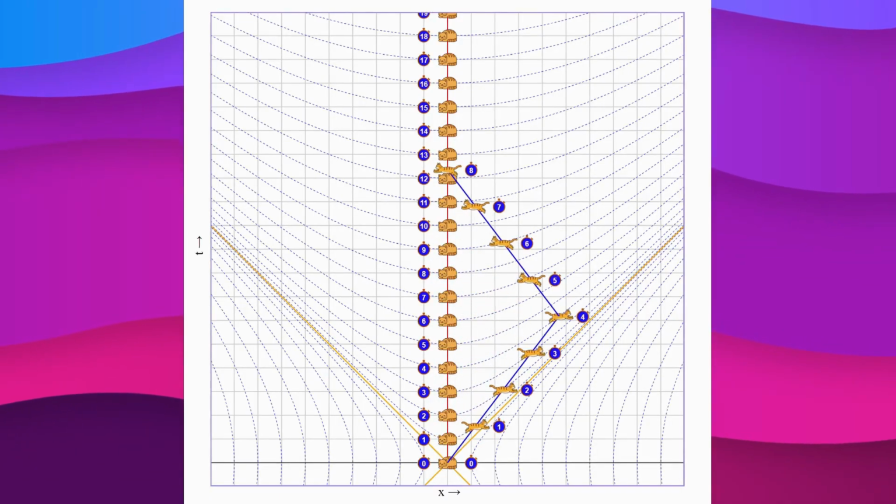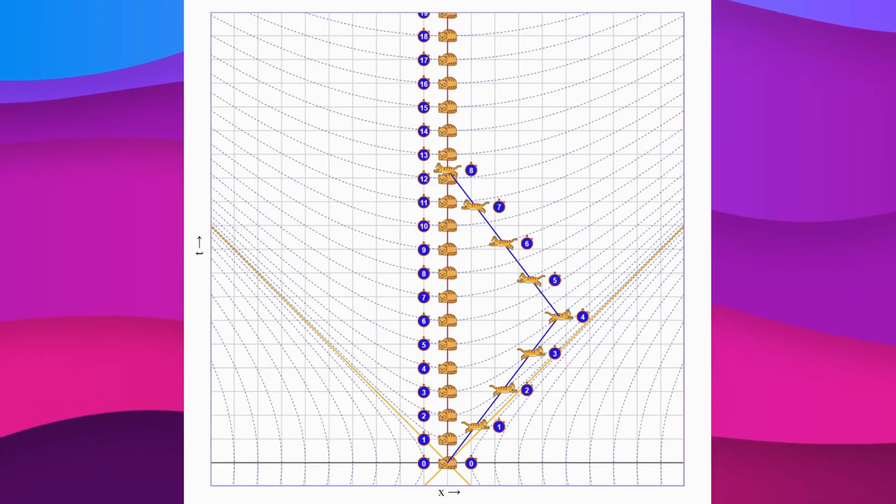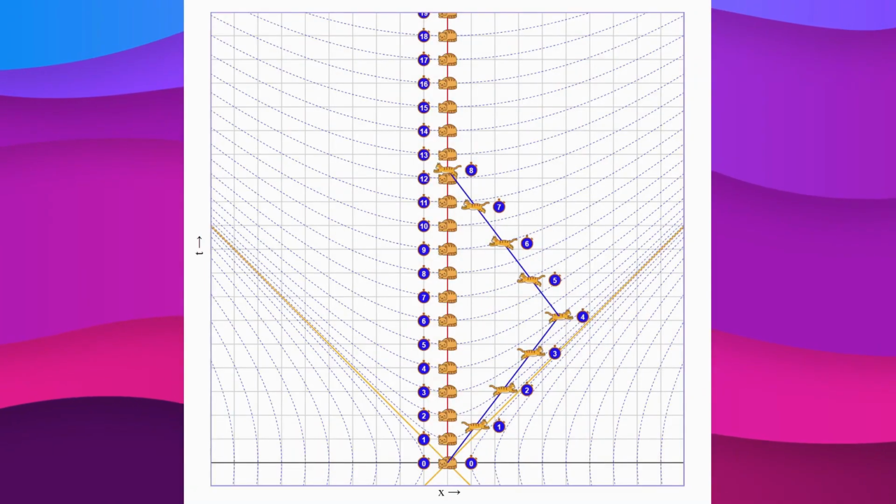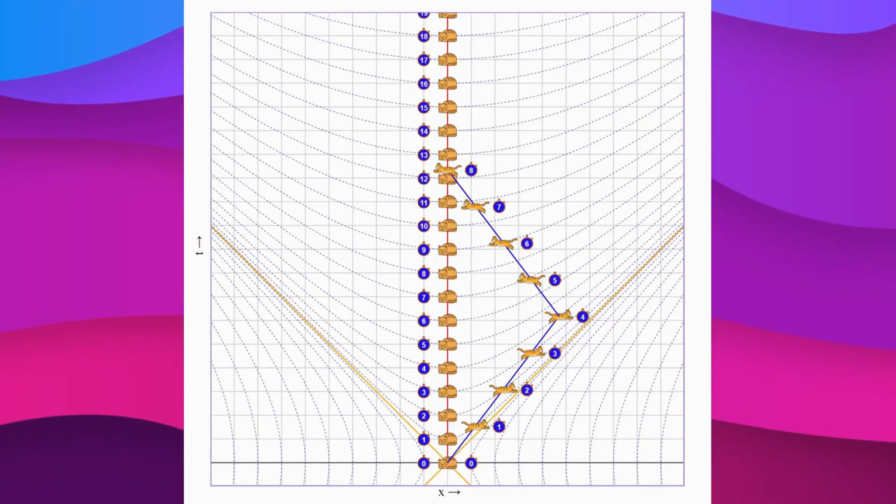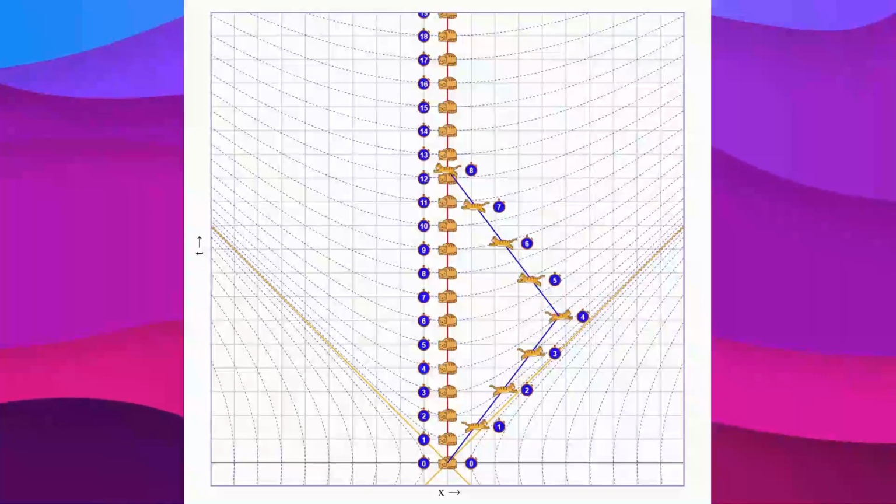What will we see? While we slept for 11.5 seconds, the second cat ran, came back, and only 8 seconds passed for him. Yes, this is the famous twin paradox. And the faster and longer the second cat runs, the less he will have aged when he returns. By the way, this effect was directly tested in an experiment in 1971 by Hafele and Keating.